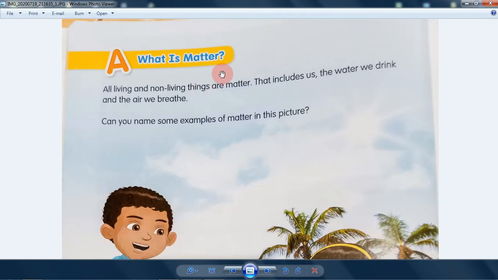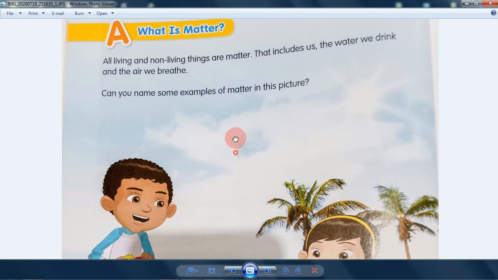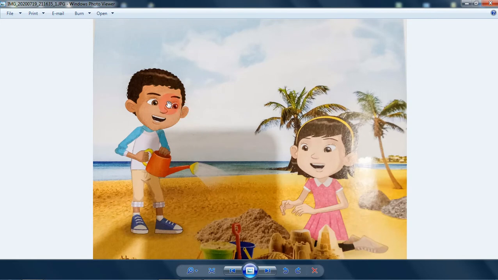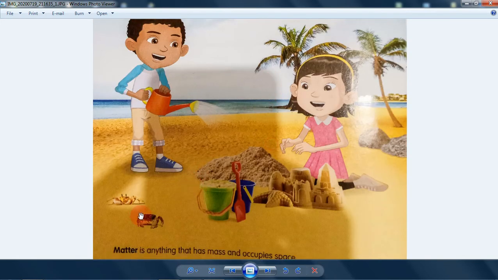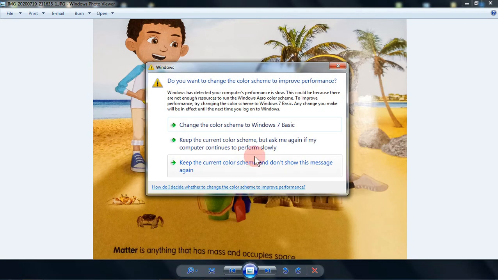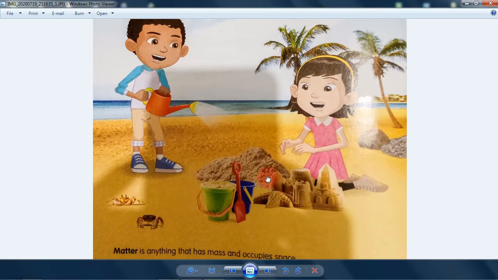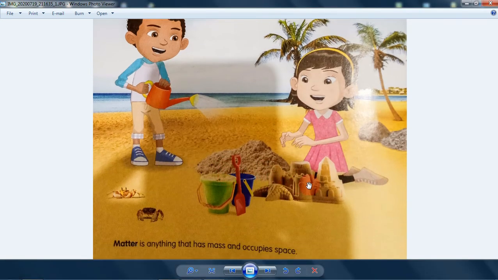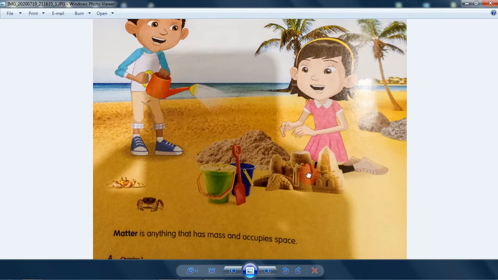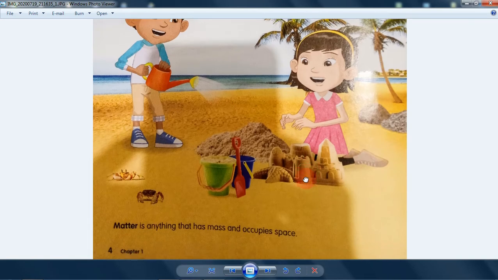So yeah, all the living things and non-living things are matter. For example, this boy is a living thing and the crab is a living thing. It's called matter. And this sand and this water can and this coconut tree are also called matter.